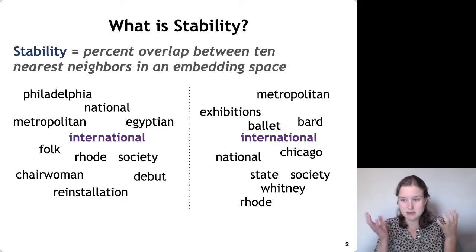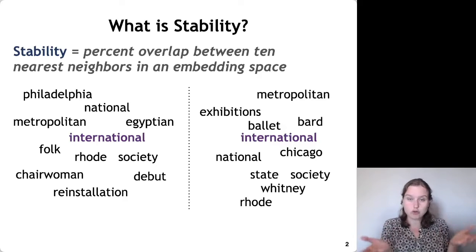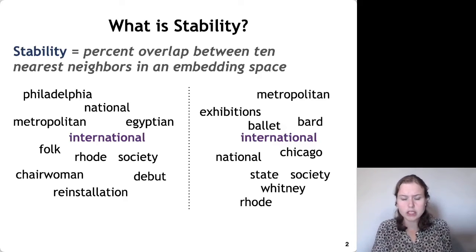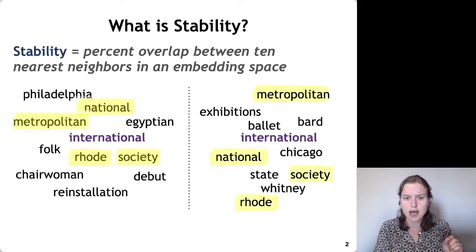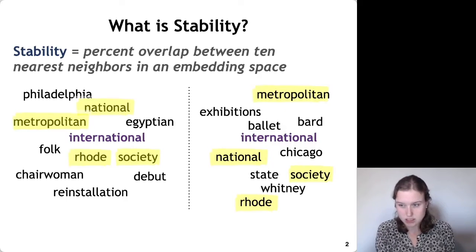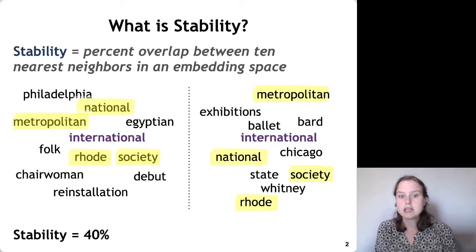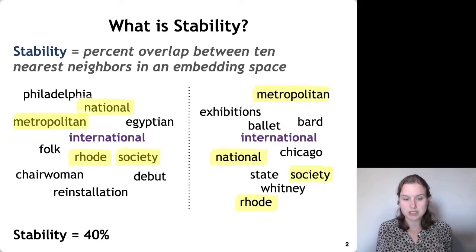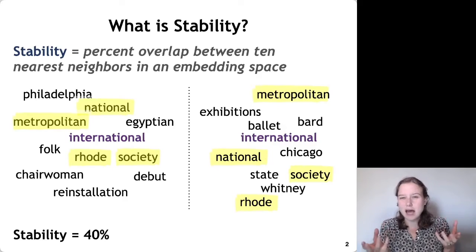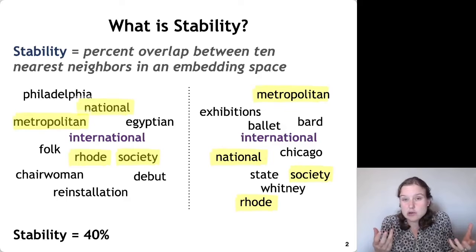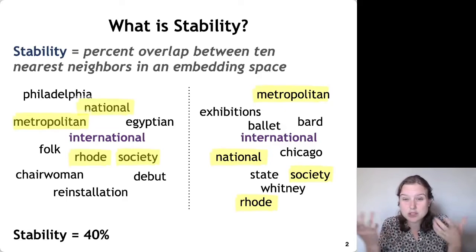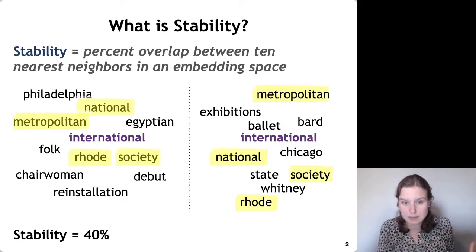If we want to measure the stability of the word international across these two embedding spaces, we're going to look at the 10 nearest neighbors in each space and we're going to count how many of those nearest neighbors are the same. So in this case, 4 of the 10 nearest neighbors are the same across these two embedding spaces. So we're going to say that international has a stability of 40% across these two embedding spaces. So this idea of stability captures the concept of: do the two embedding algorithms produce the same sort of space? Are the nearest neighbors approximately the same for a given word?